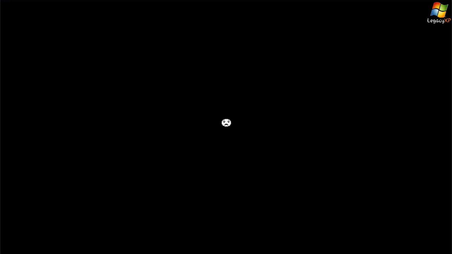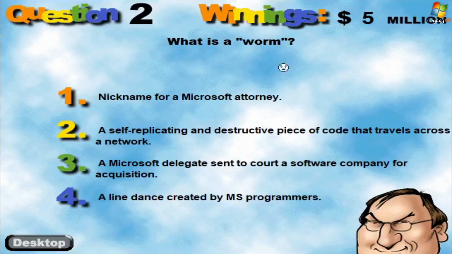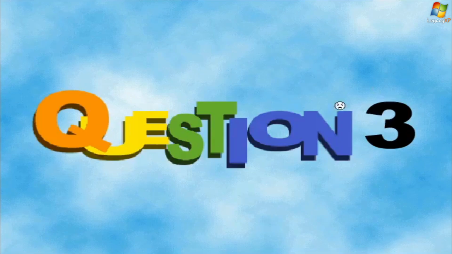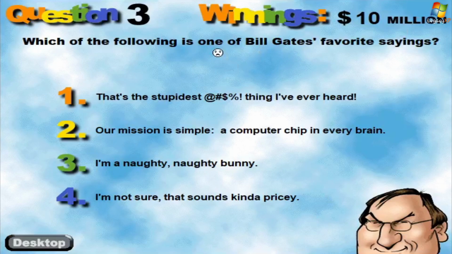Question 2. I wonder what font this is. This font looks very familiar to me. I don't even know what this font is. It's a self-replicating and destructive piece of code that travels across a network. That's what a worm is. Yeah, so that's Win Bill Gates Money. It's kind of like this parody game show thing.